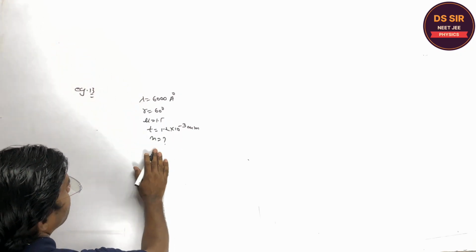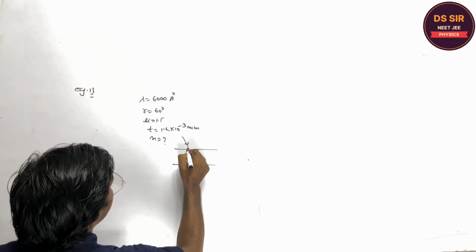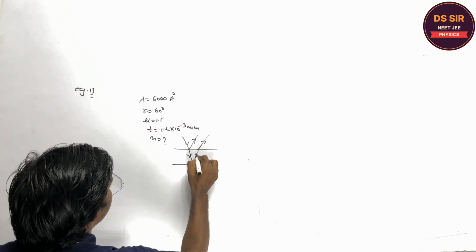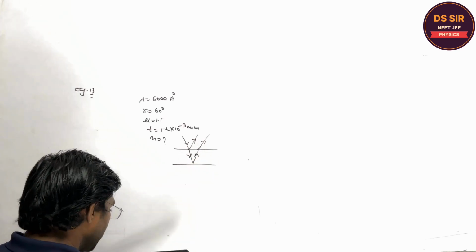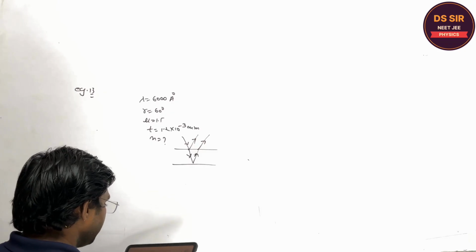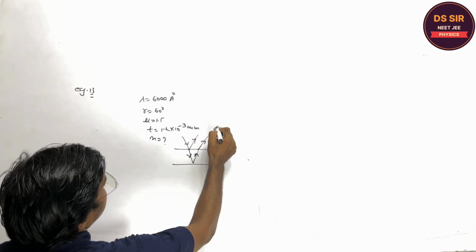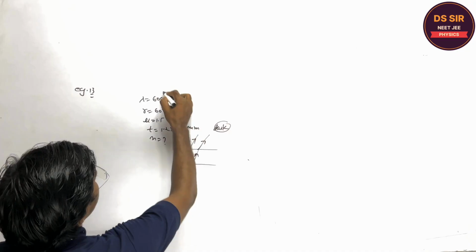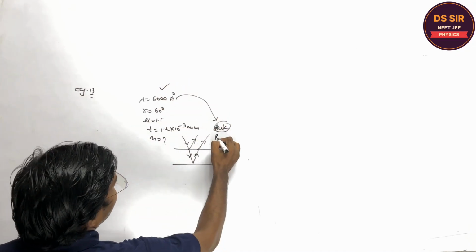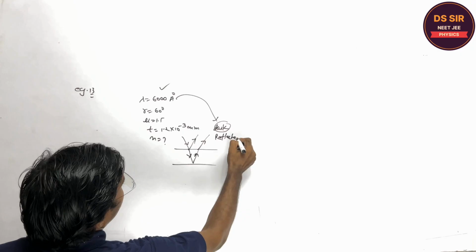So again, this is the reflected system we are talking about, right? So we have to make the condition: calculate the order of the dark band. Dark band means this wavelength is not present in the reflected system. Is it clear or not?